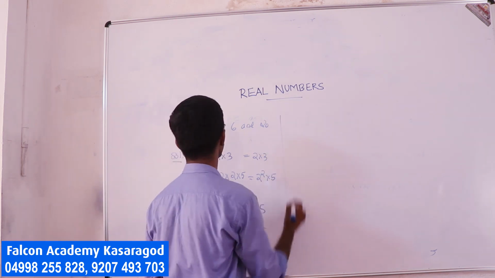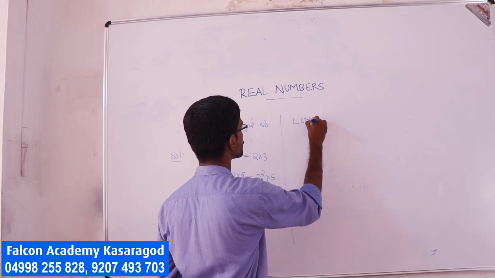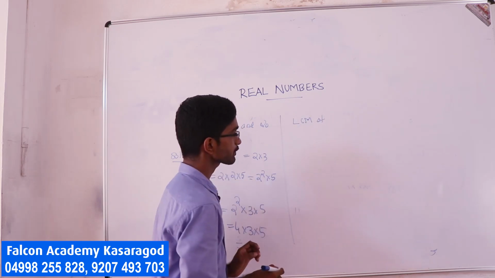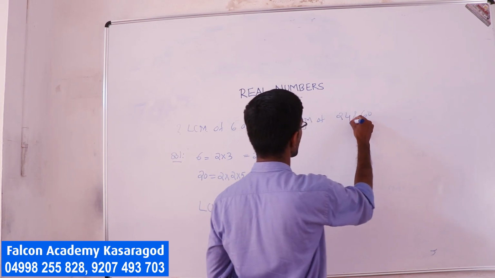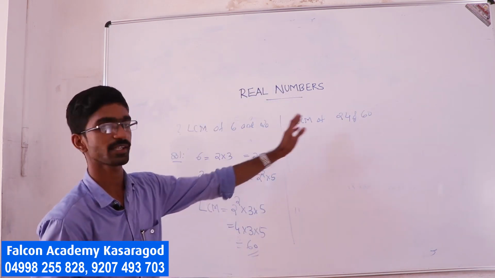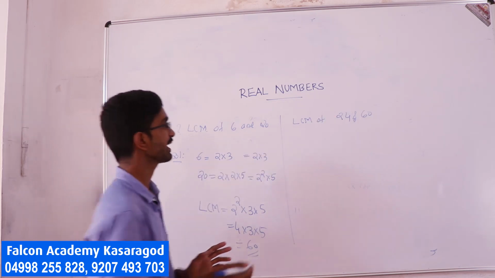Similarly, the other example, LCM of 24 and 60. Find the least common multiple of 24 and 60.